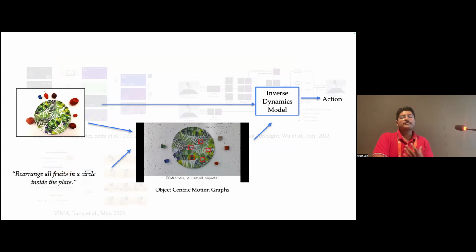Now, to get these object-centric motion graphs, there are many different ways, and we would need some sort of generative model. One property that we would like this generative model to have is that it should be able to represent multimodality in the spatial location space, because you can imagine that multiple spatial locations can satisfy the concept at the same time. And energy-based models are one of those generative models.